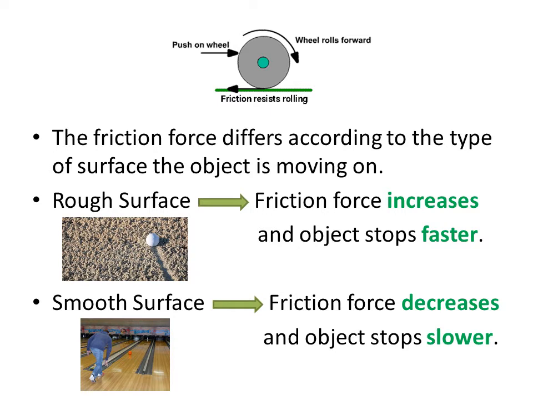And if we are moving on a smooth surface, the friction force will decrease, which means it will be much lower, and the object will stop slower. This means that there is friction, but it's just lower. So on both surfaces there is friction, but on the rough surface the friction is high, on the smooth surface the friction is low.